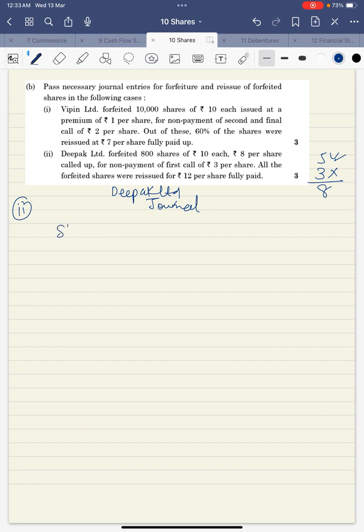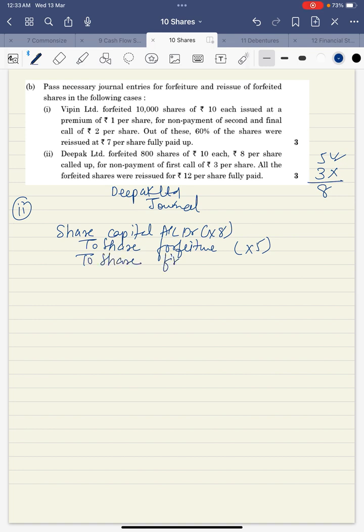So my forfeiture entry will be share capital account debit into 8, share forfeiture account into 5, to share first call into 3. How many shares? 800. So 8 eights are 64, 8 fives are 40 and 8 threes are 24. This is the forfeiture entry. Now the narration to be written: 800 shares forfeited for the non-payment of first call.